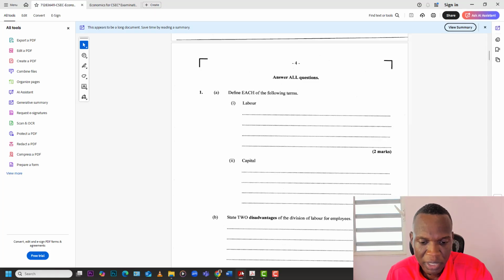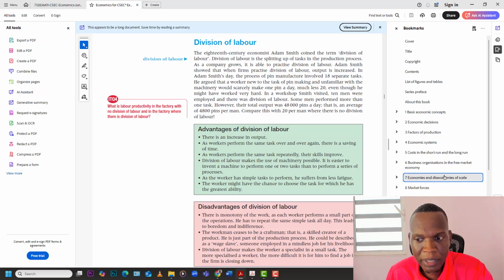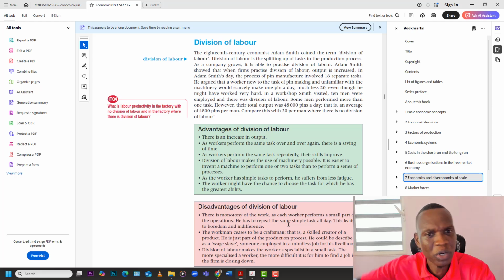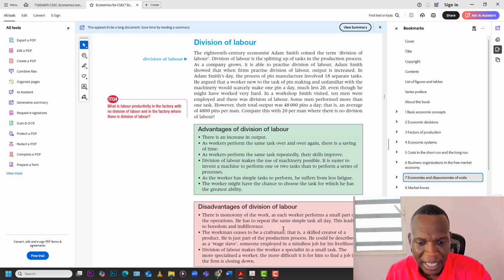But if you want to go more textbook, the textbook has them outlined here. Division of labor, that's chapter 7 in the textbook. Disadvantages: there is monotony of work, as each worker performs a small part of the operation. He has to repeat the same task all day. This leads to boredom and indifference, which means that because you're doing the same thing over and over, you get bored, sometimes you tune out and you don't really care. You're just working on autopilot all day. And they said here, the workman ceases to be a craftsman, that is a skilled creator of a product. He is just a part of a production process. He could be described as a wage slave, someone employed in a mindless job for his living.